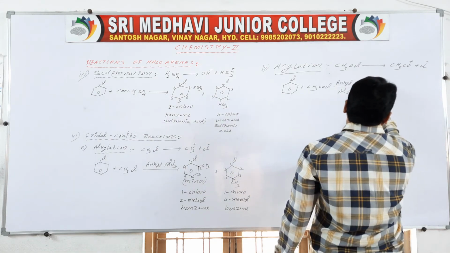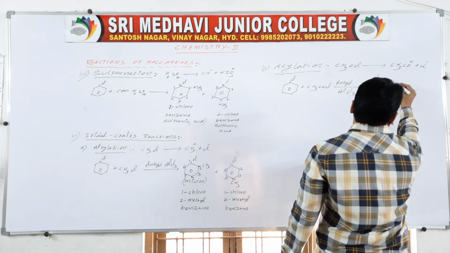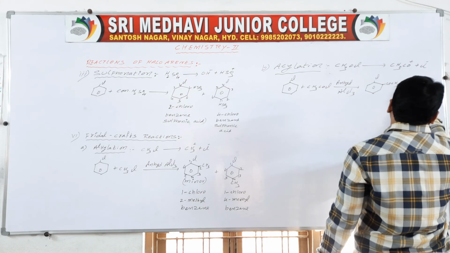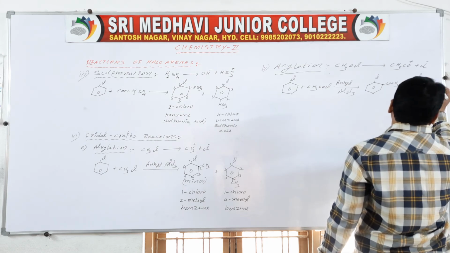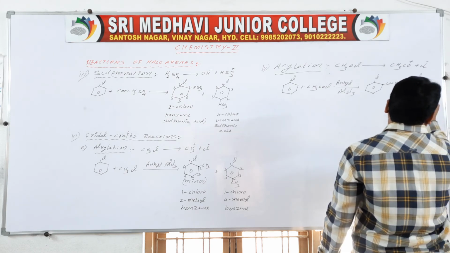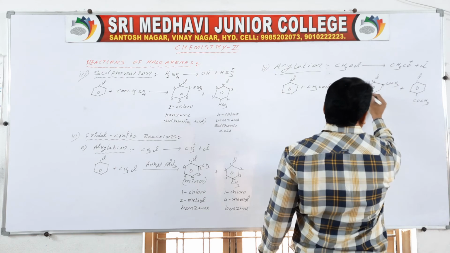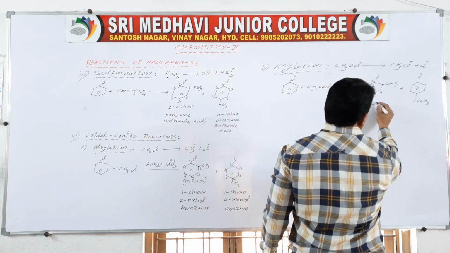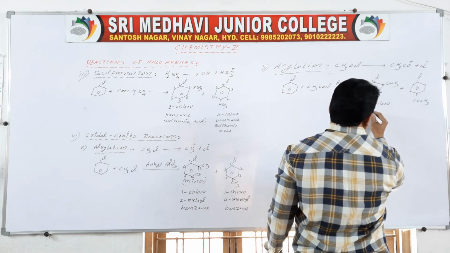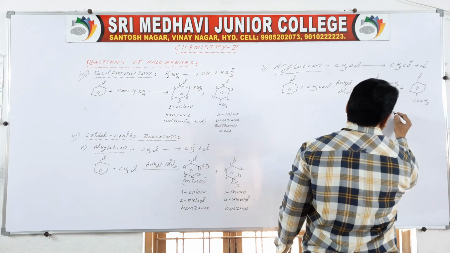So here Cl, here COCH3, and here the main functional group, numbering 1, 2, 3, 4, 5 and 6. 2-chloroacetophenone.